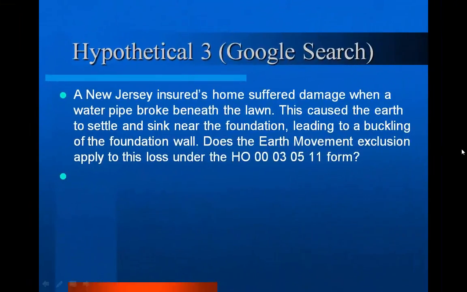Now we're going to go on to hypothetical number 3. Here again, we're using the same hypothetical that we just used. A New Jersey insured's home suffered damage when a water pipe broke beneath the lawn. This caused the earth to settle and sink near the foundation, leading to a buckling of the foundation wall. Does the earth movement exclusion apply to this loss under the HO3-05-11 form?